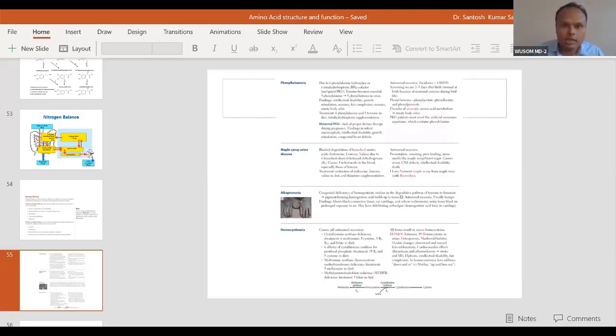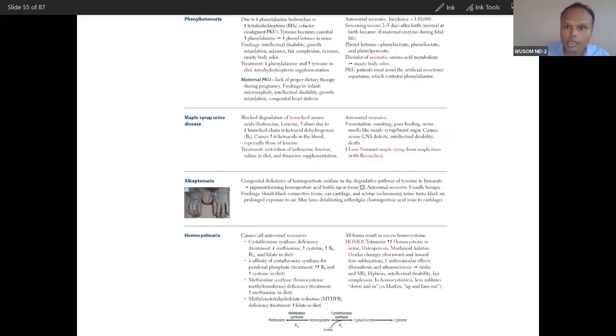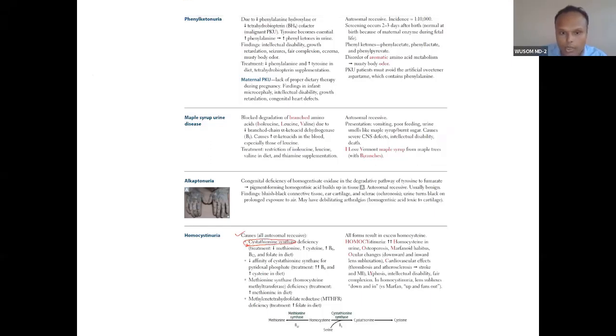Let's see what is there in homocystinuria, then we will progress to other disorders. We have seen cystathionine beta synthase deficiency. If you have a foundation, it will be easier for me to explain. Here methionine is low, so don't give methionine, that is the treatment.